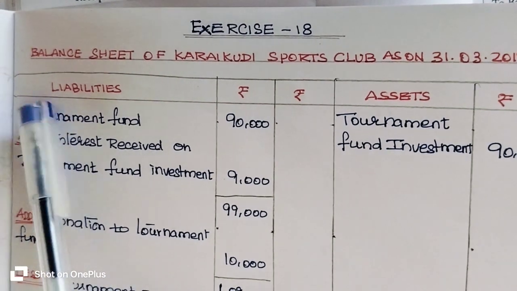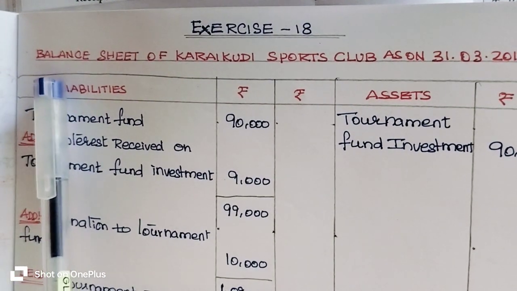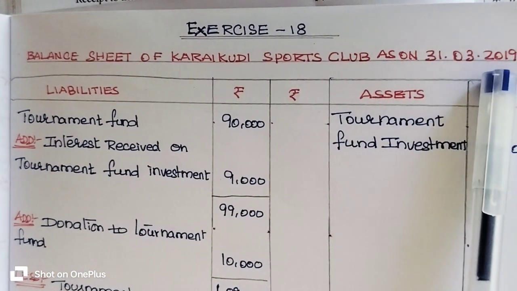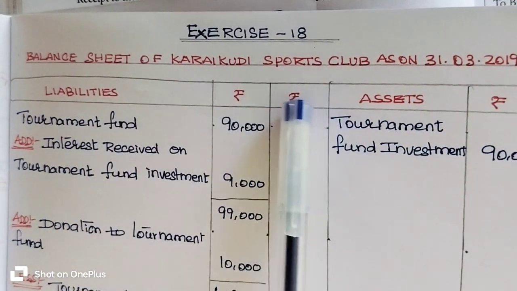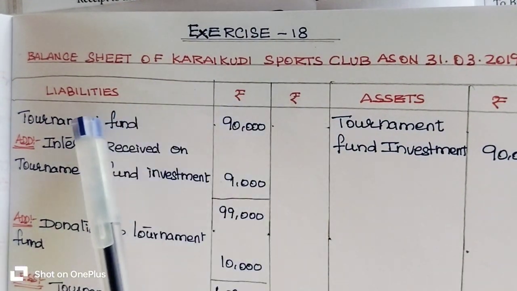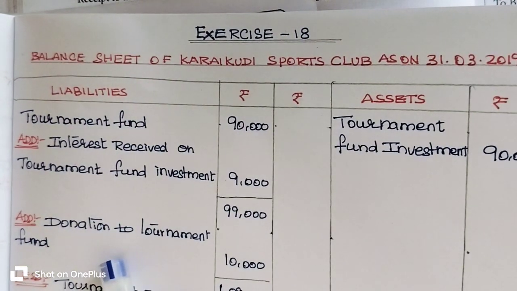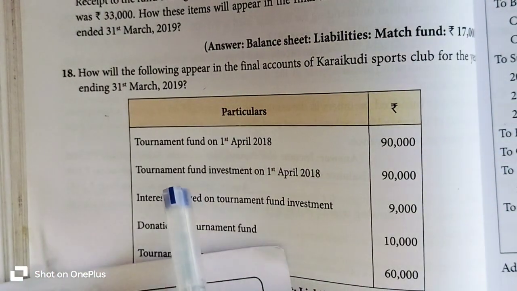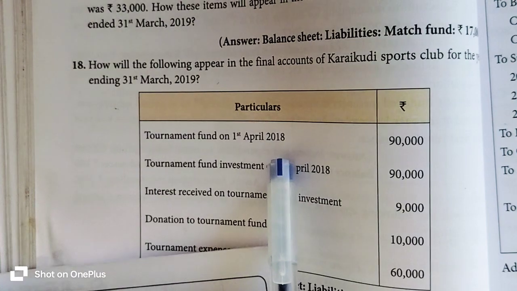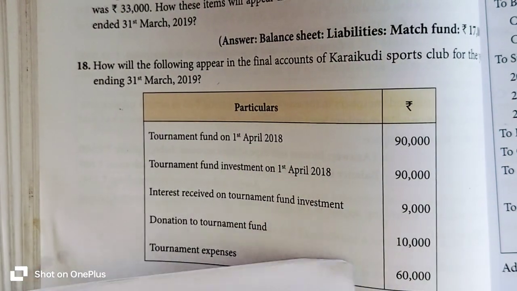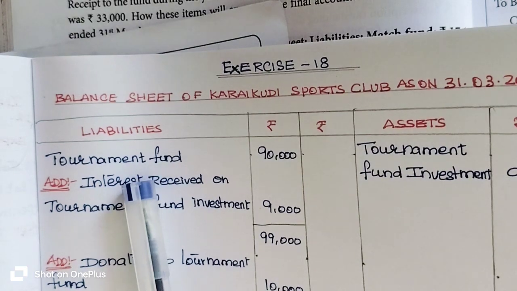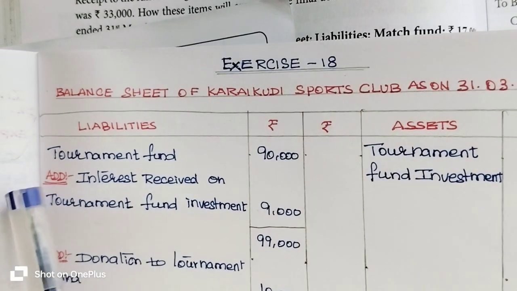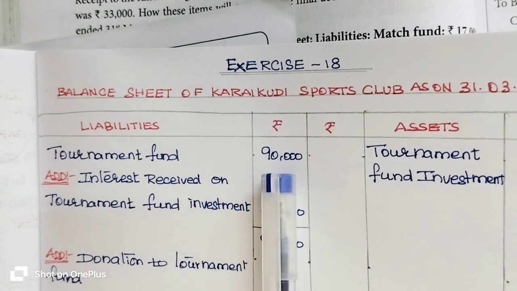For the balance sheet we have to prepare the balance sheet. The heading is balance sheet of Karaikudi Sports Club as on 31st March 2019. Liabilities and amount columns are prepared here because on the liability side we have the calculations, okay, and assets, rupees. So listen, tournament fund on 1/4/2018 is the opening balance of the tournament fund, and it will appear on the liability side, okay. So tournament fund 90,000 rupees entered.